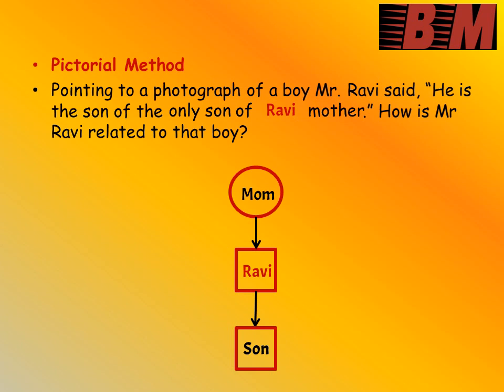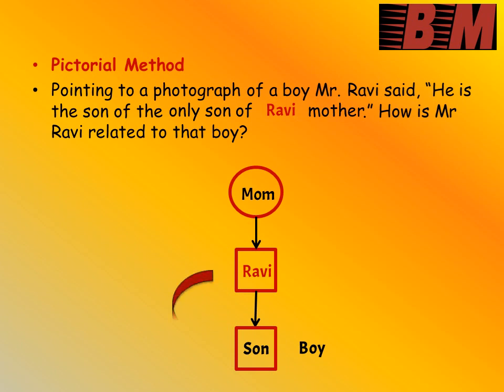Okay. So after this, if we read the question again, pointing to a photograph of a boy. So we should know who is the boy here, right? He is the son of the only son of Ravi's mother. So son of Ravi is the boy. So we are writing the boy for concluding.